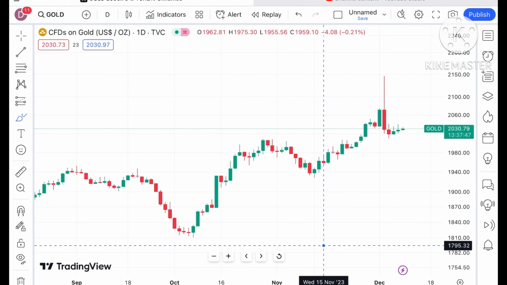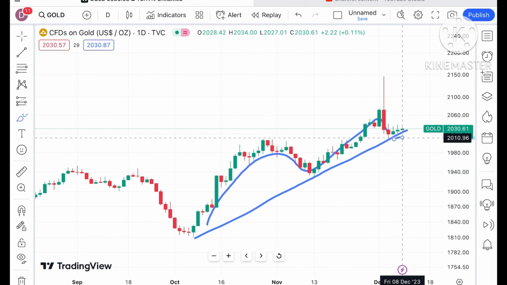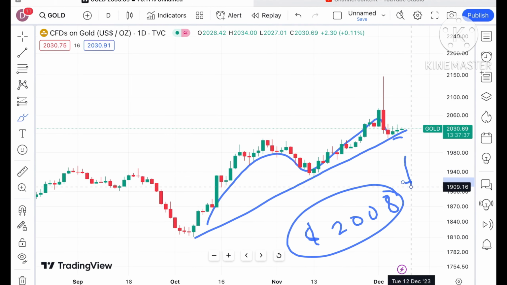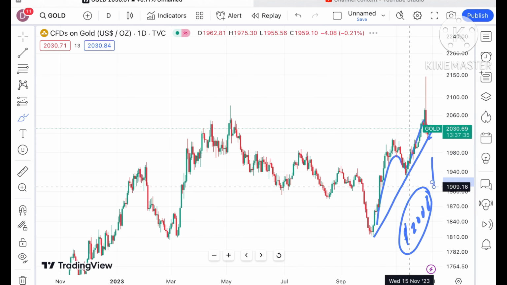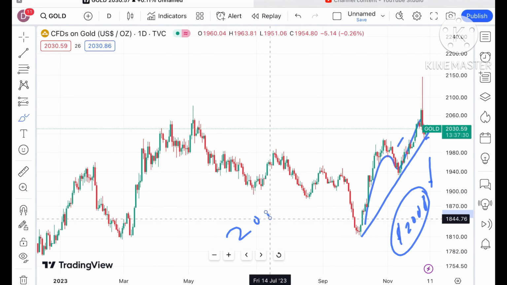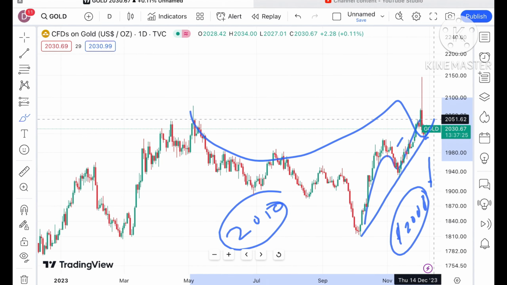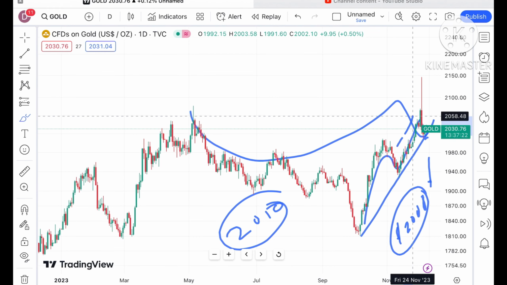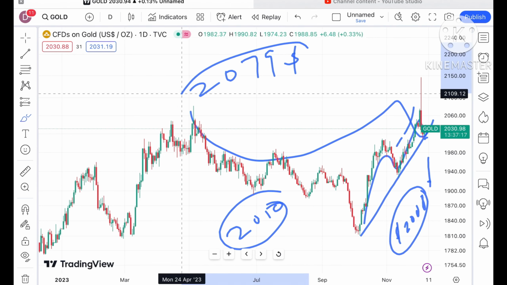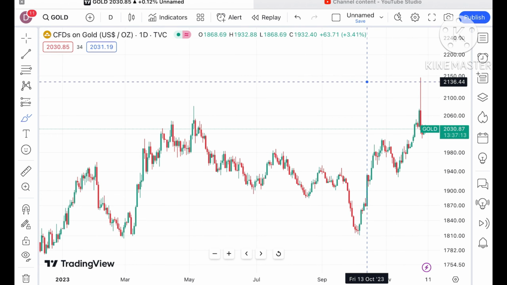Now if you look closely, there is a pattern also forming. Chances can be high that if the price starts falling below a level of $2008, we can see a further downfall movement for the price of gold. But if it starts sustaining above this level, as it is above this level now also, the probability is higher that it can go further upside, and yes, chances of going towards 2051 will be there, and a probability of crossing a level of 2079 is also there. There are higher chances that we can see it go further upside.